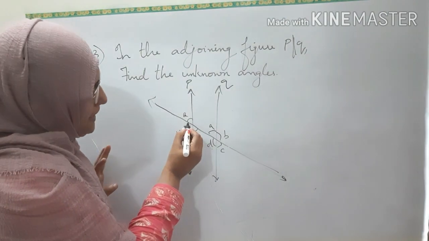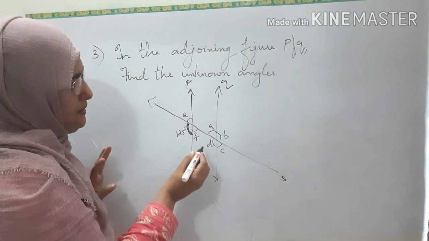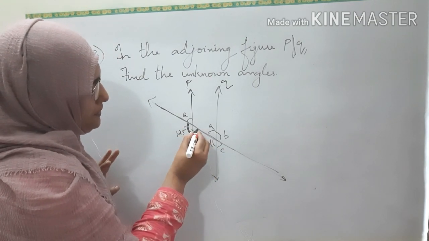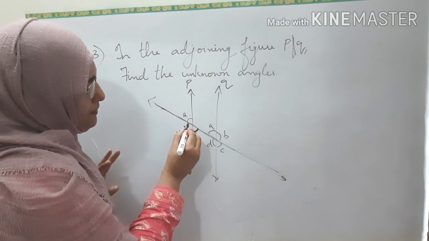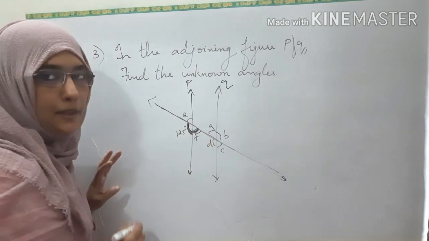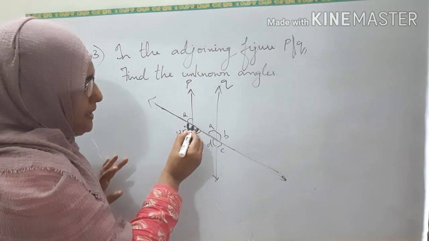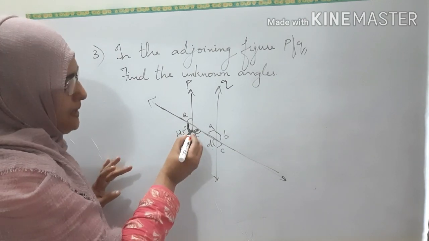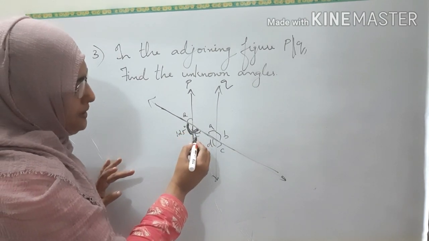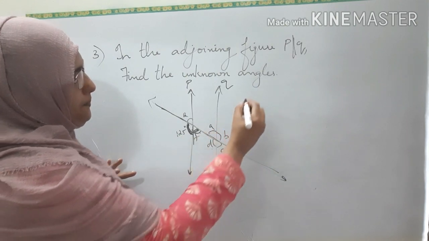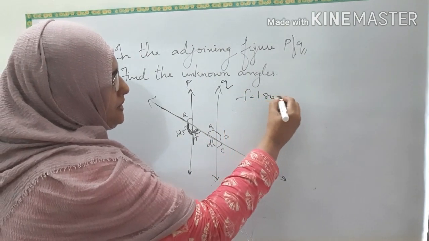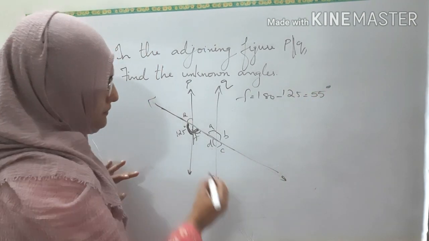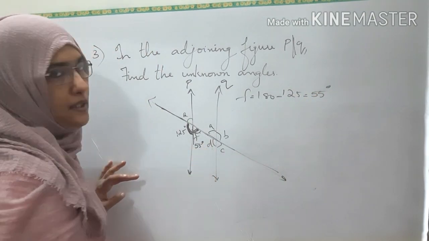See here, this angle is 125 degrees, isn't it? And this is a straight line, transversal. So what about this one? They form a linear pair, isn't it? Adjacent angles from the straight line. This is a linear pair. That means sum will be 180 degrees. So F is equal to 180 minus 125, that is 55 degrees. F will be 55 degrees.